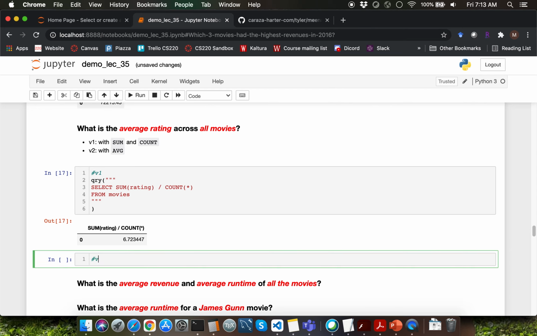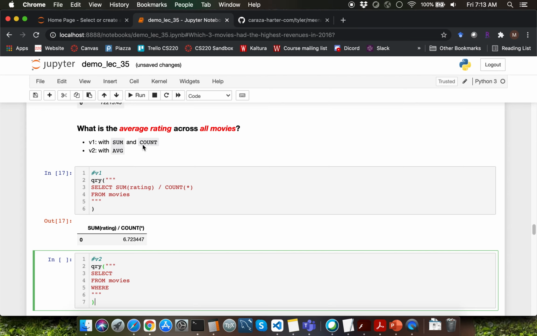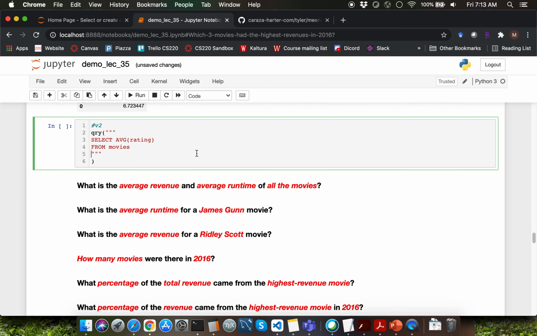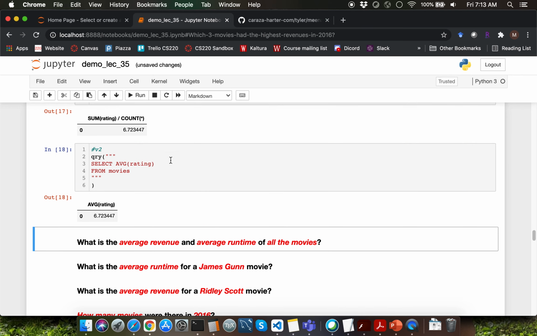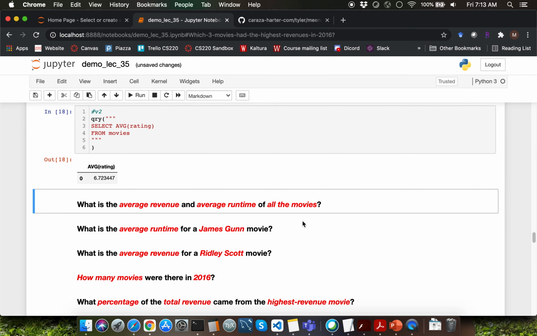Let's go through version number 2, which is going to use the AVG summarization keyword. So I'm going to say select AVG of rating, and let me get rid of the where clause over here. If we execute this query, we better get the same average rating. Looks like we are getting the same value.